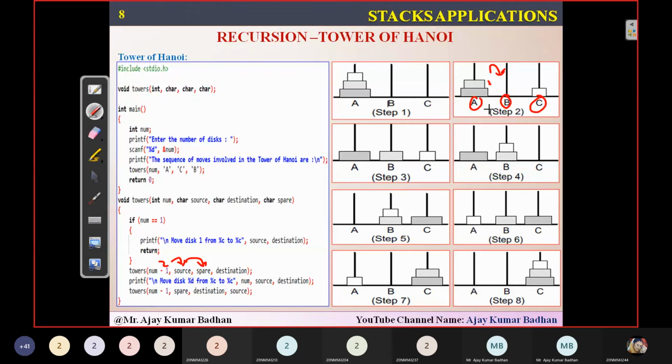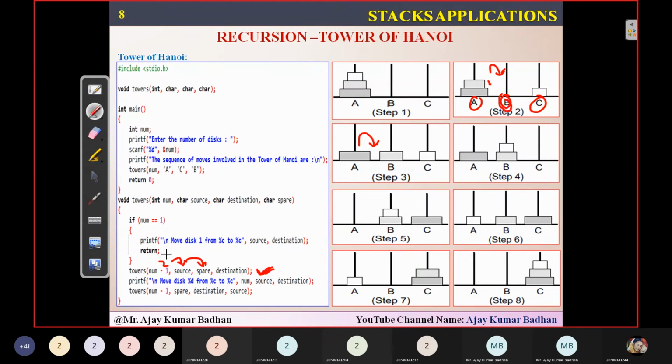So if you see here, what is the source here? A. From here, I'm transmitting to the spare. What is spare here? B. So it will be transmitted to this particular location. And after that, again this function will be executed. Remember, again this function will be executed. Don't assume that we call another function.